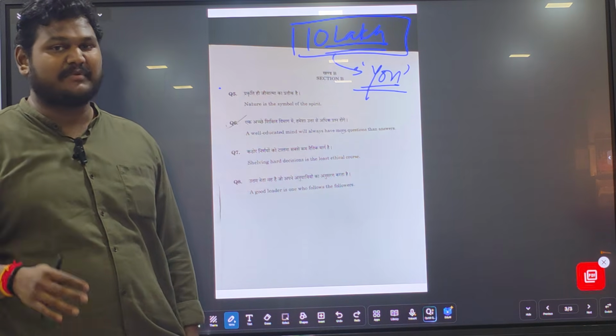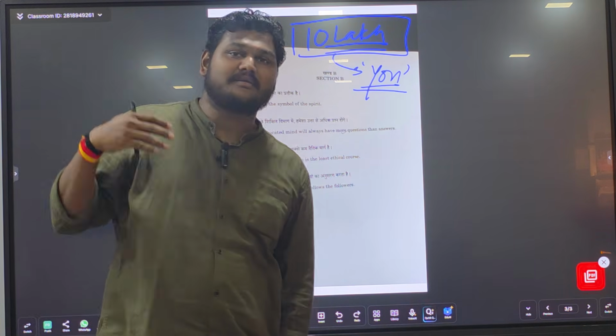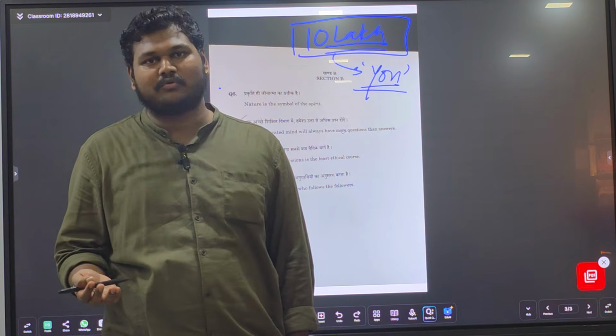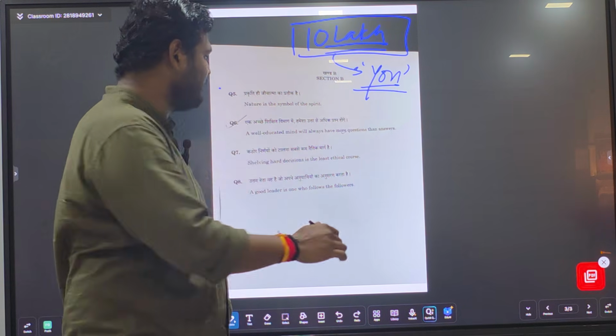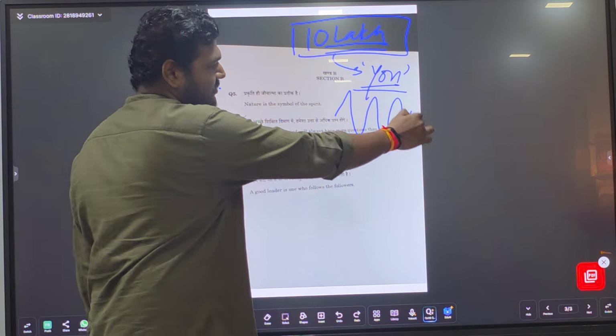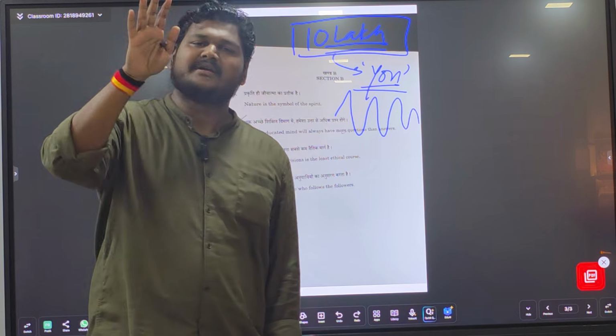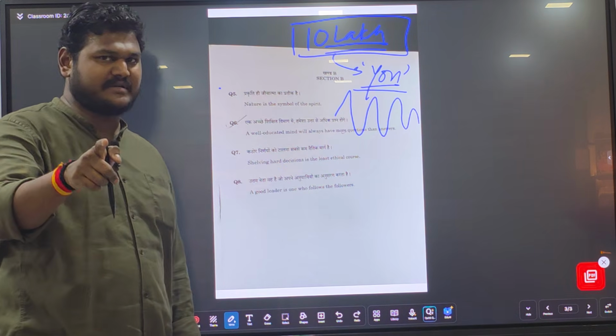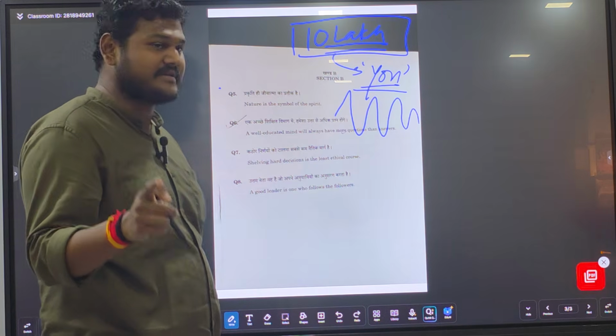Sometimes something comes into your mind, and is it happening or not? The journey is going to be up and down. Make this very clear. The journey is going to be like this, but it's okay. Just stay there. You are going to succeed. Mark my words, you are going to succeed.